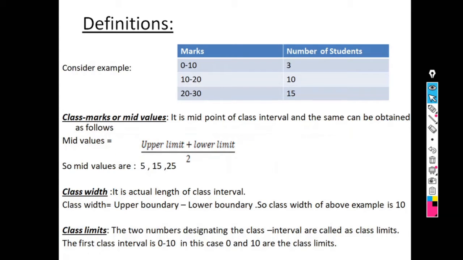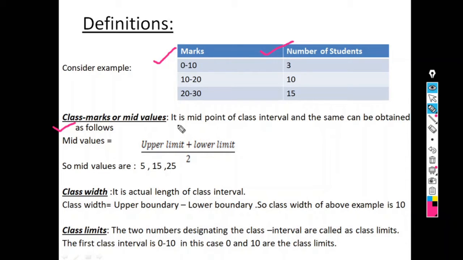Now next definition. For that, see this example, marks and number of students is given. So this number of students is what? Frequencies, and marks is nothing but class intervals. Now what is the first definition? Class mark. The class mark is also called mid value. What is mid? The middlemost value.